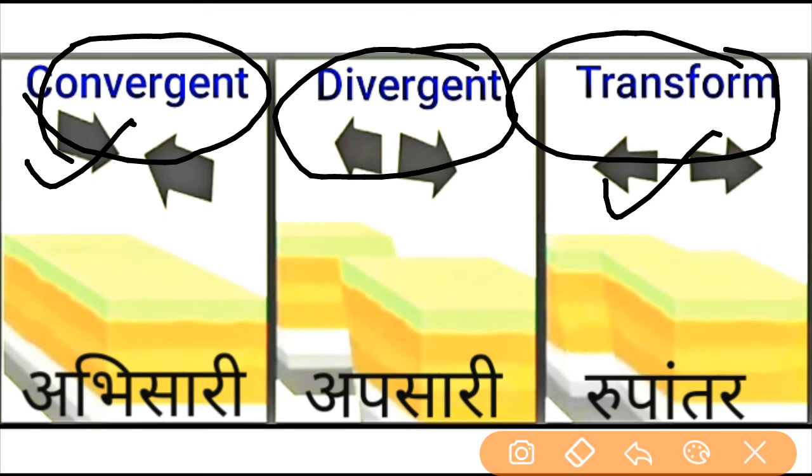So all the internal and external activities go along with the plate movements, meaning the plate movements are responsible for all internal and external activities on earth. It was all about the plate tectonic theory given by Alfred Wegener, and he explained these plate movements in this way.